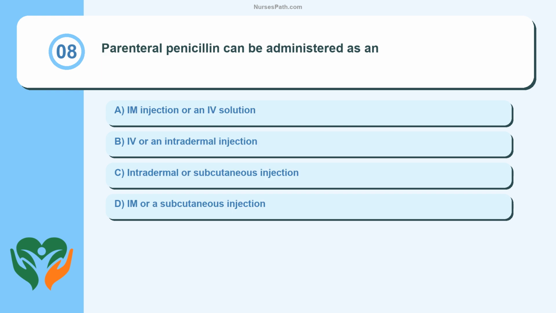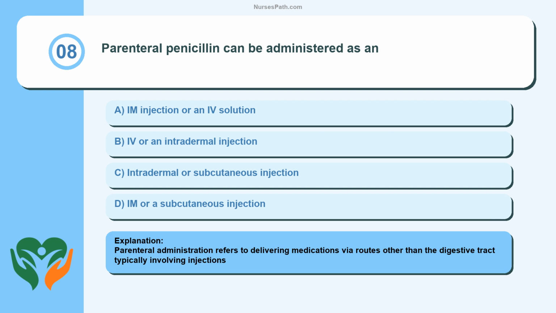Question 8. Parenteral penicillin can be administered as an IM injection or in IV solution, IV or an intradermal injection, intradermal or subcutaneous injection, IM or a subcutaneous injection. Parenteral administration refers to delivering medications via routes other than the digestive tract, typically involving injections.